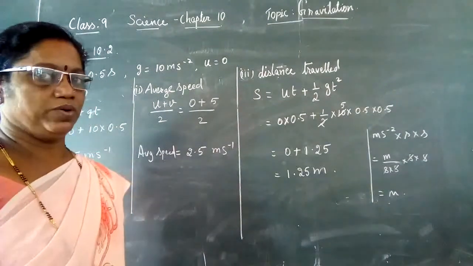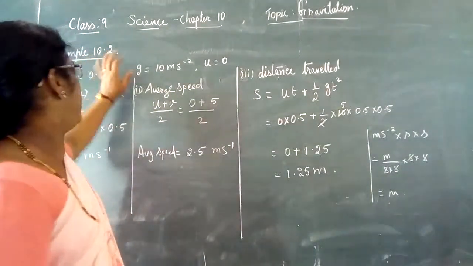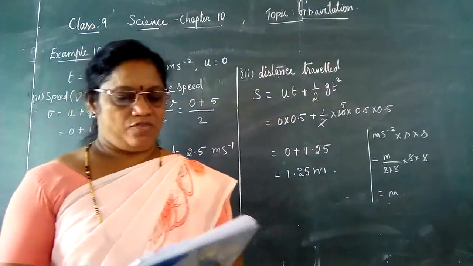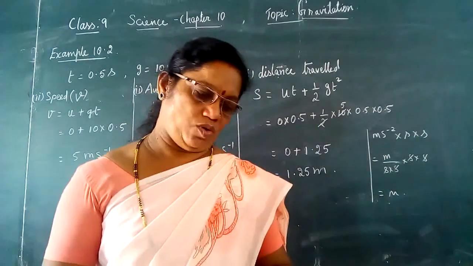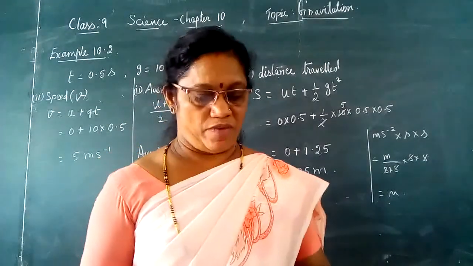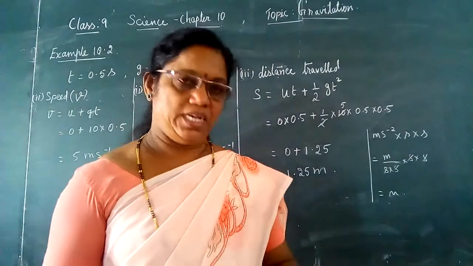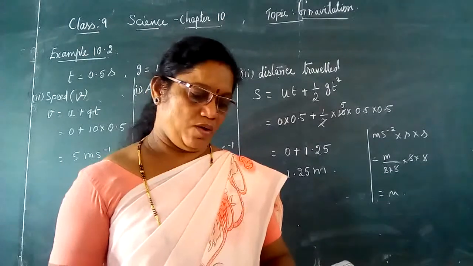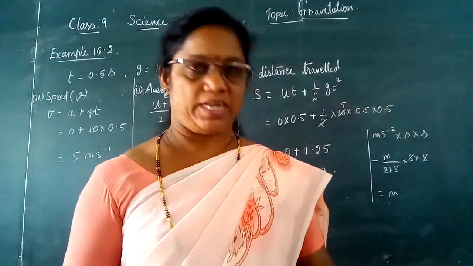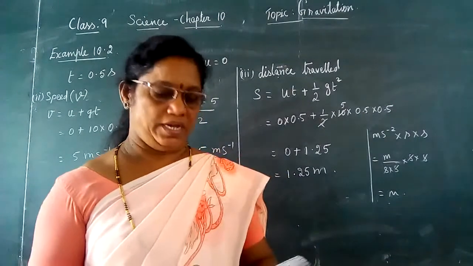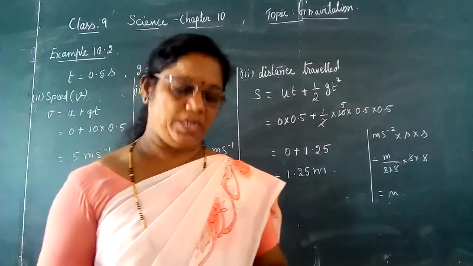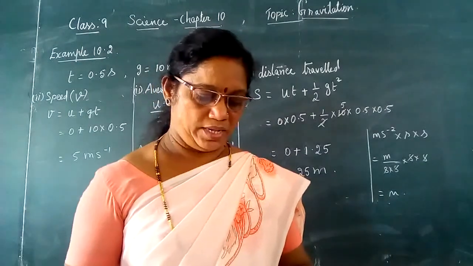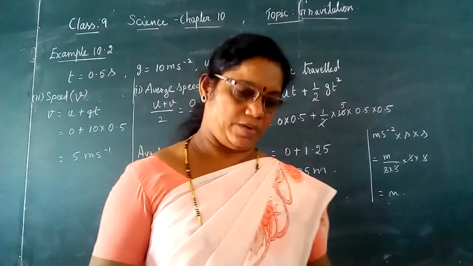In your textbook, according to the example sum 10.2, it is said that a car falls off a ledge and drops to the ground in 0.5 seconds. Let g is equal to 10 meter per second square. Number 1, what is its speed on striking the ground? The second question is, what is its average speed during 0.5 seconds? The third one is, how high is the ledge from the ground?